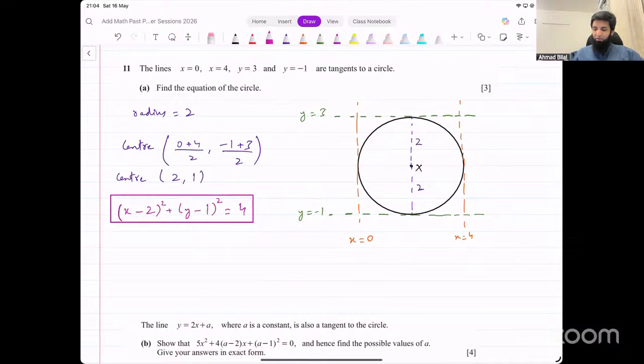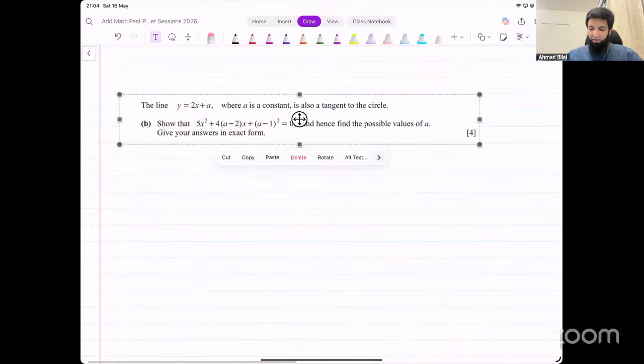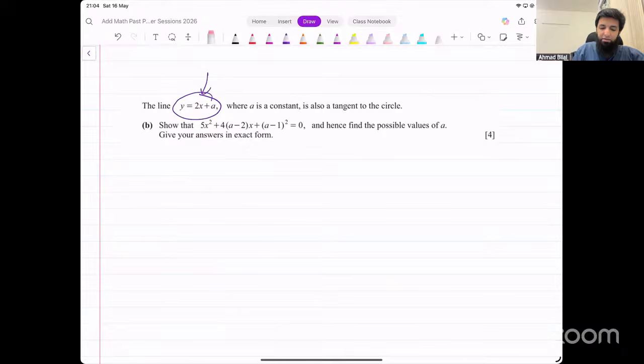All right. Now, what next? Now they're saying the line y equals 2x plus a, where a is a constant, is also a tangent to the circle. Now, this is not horizontal or vertical. It's an inclined line, right? It's a slanted line. Given this, we need to show this somehow, and hence find the possible values of a as well, giving an answer in the exact form.